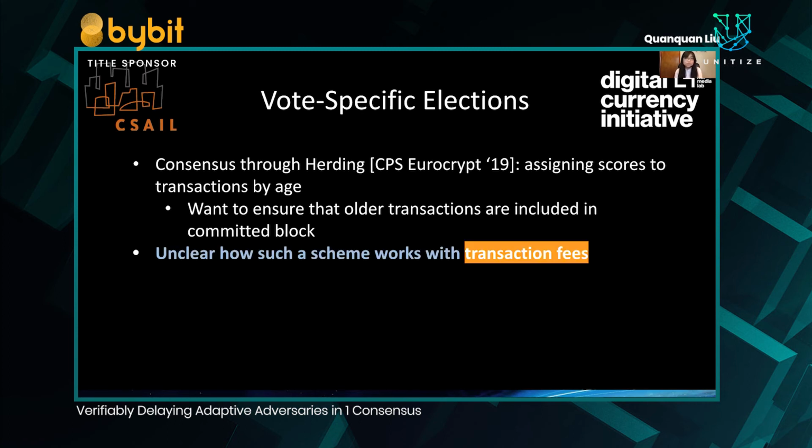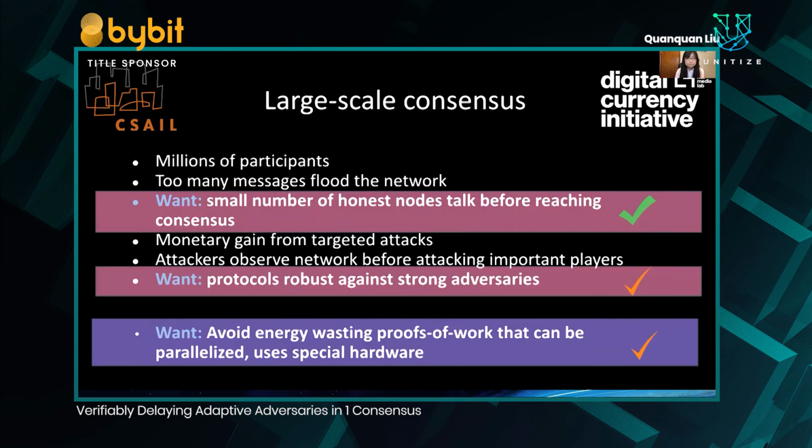However, it appears that the safety and liveness of such a scheme is tied to this temporal ordering of the blocks. And it is unclear how such a scheme can work with other priority functions on the blocks, such as determining priority based on transaction fees, which are used in real-life crypto systems. Thus, although previous work provides guarantees for these two items, they are not quite the optimum ways to provide for these desirables.